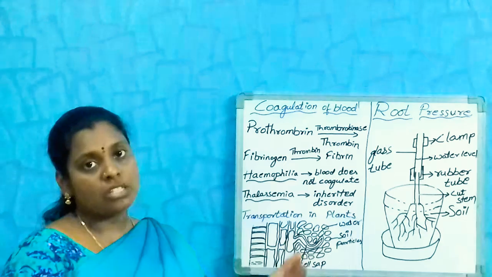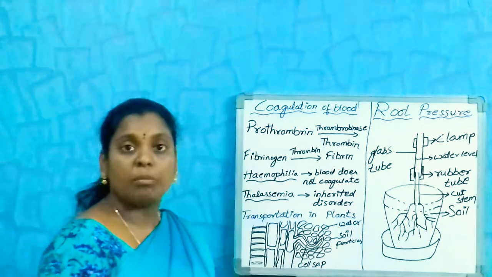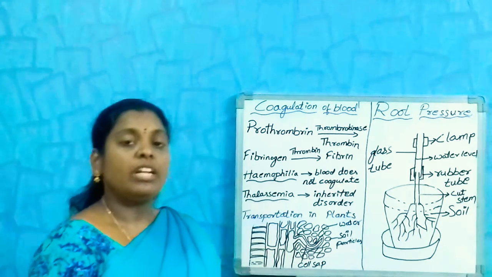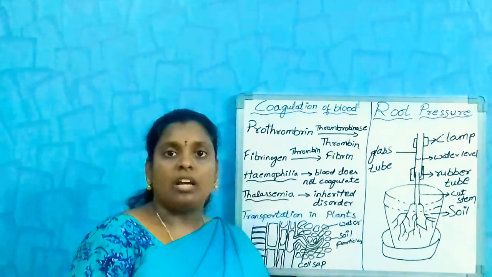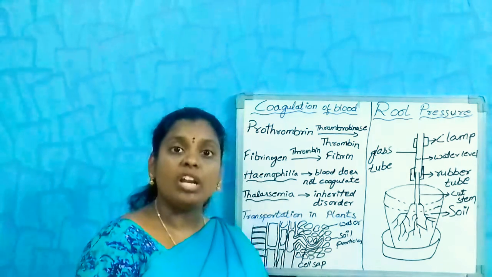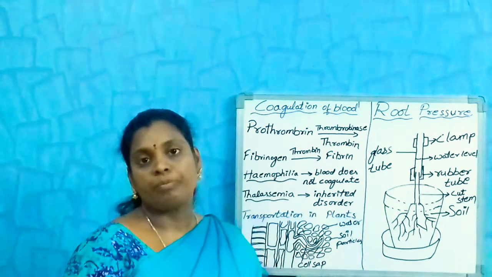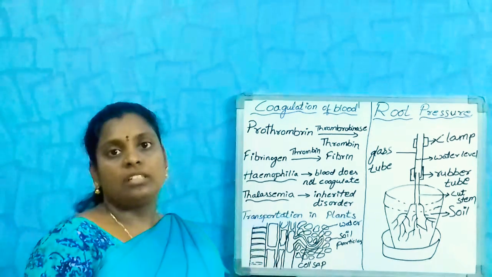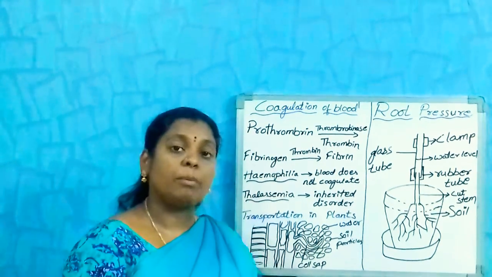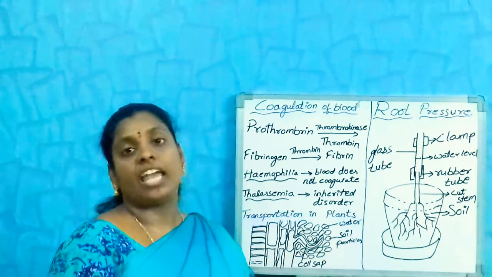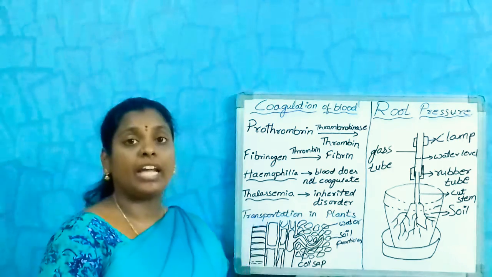So, let us go deeper into this discussion. When a person gets an injury, the blood will flow for some time. Then the platelets present in the blood release an enzyme called thrombokinase.